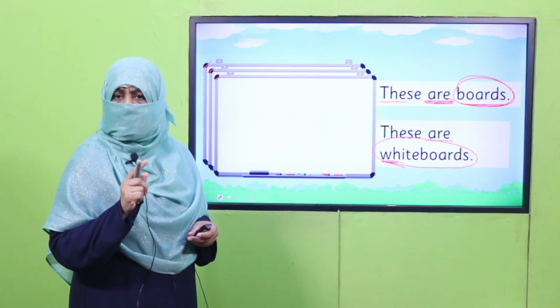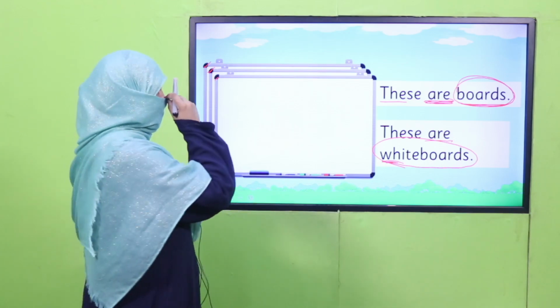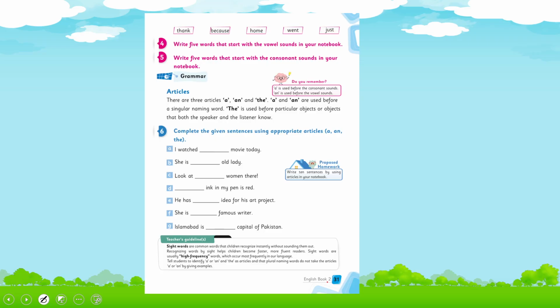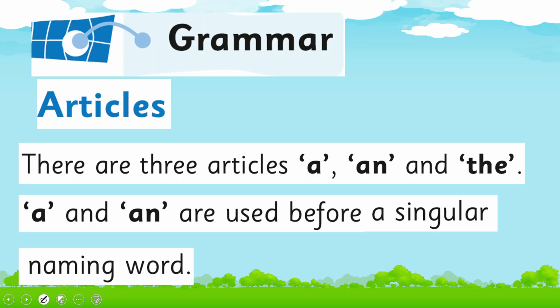Are you clear till here? We are going to learn further. Don't worry. This is the page of your book, page number 31. What does your book say about it? Its title is Grammar: Articles. There are 3 articles: a, an, and the.